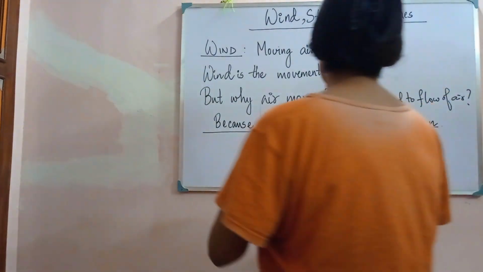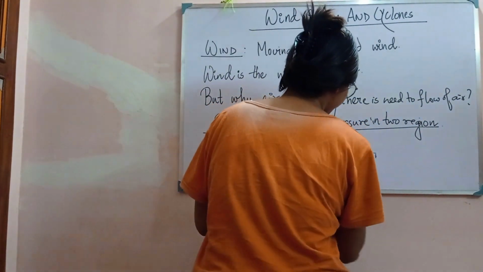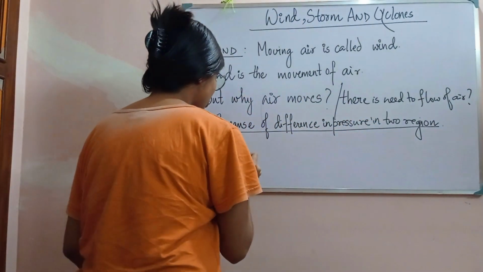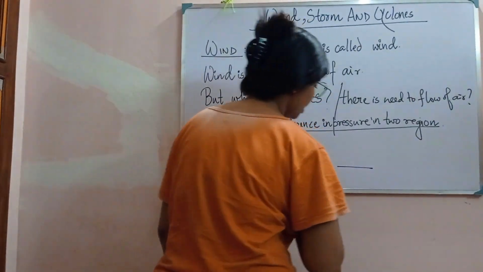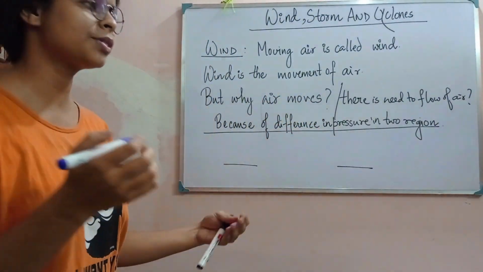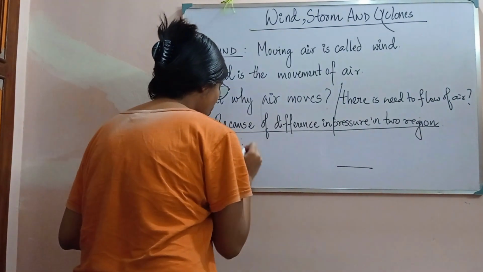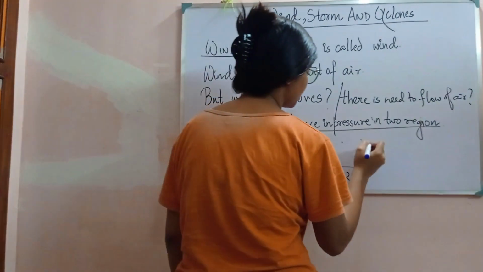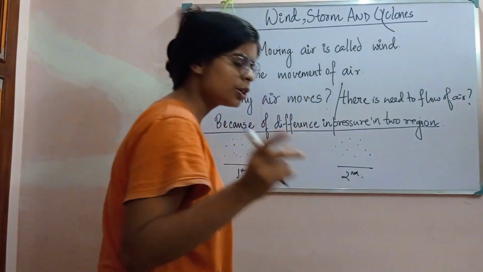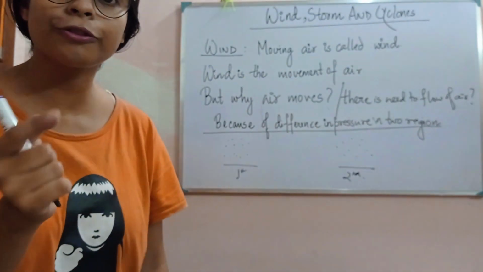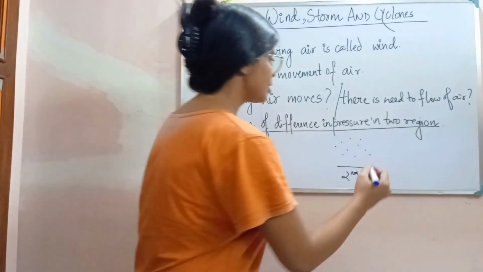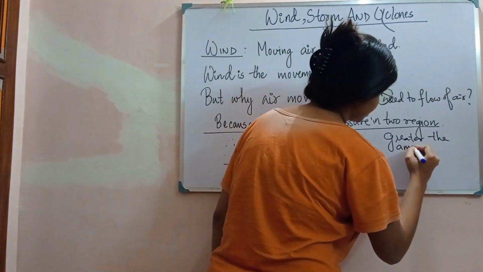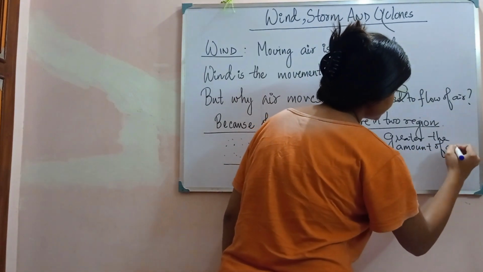For example, let's understand this. Suppose there are two regions, one over here and another over here. Suppose there is air here, and air is also present here, and we know the greater the amount of air, the greater the pressure.